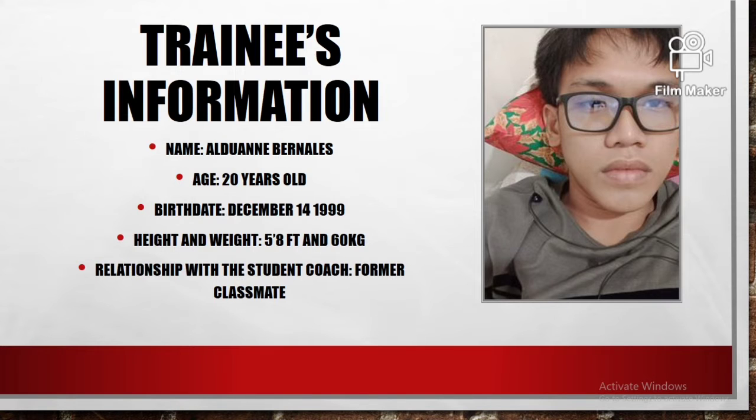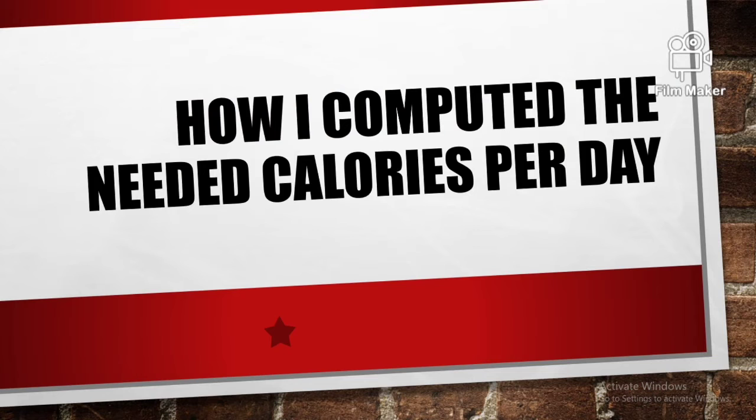Now, for the trainee's information, the name will be Aldwin Bernales, age 20 years old, and the birth date will be December 14, 1999. His height will be 5'8" feet, and the weight will be 60 kilograms. For the relationship with the student coach, I am his former classmate during junior high school years.